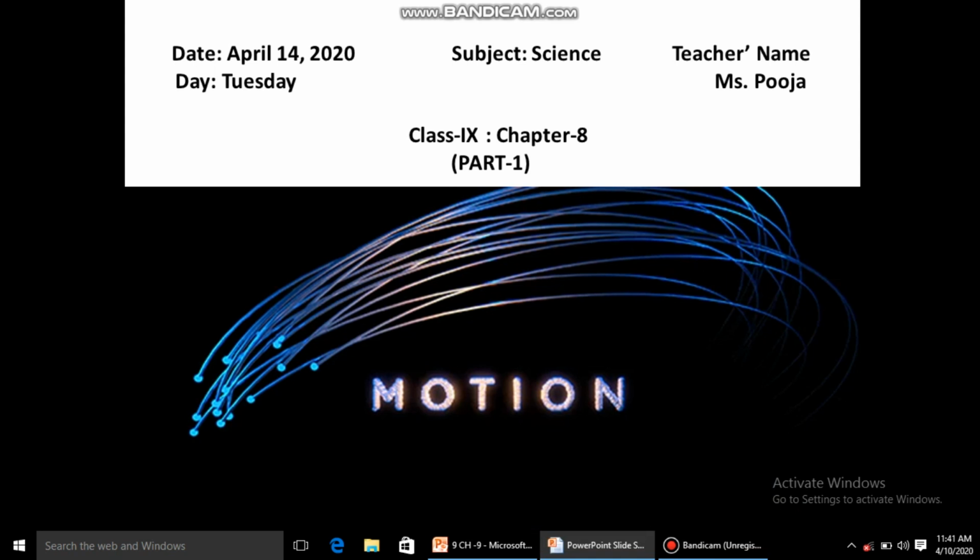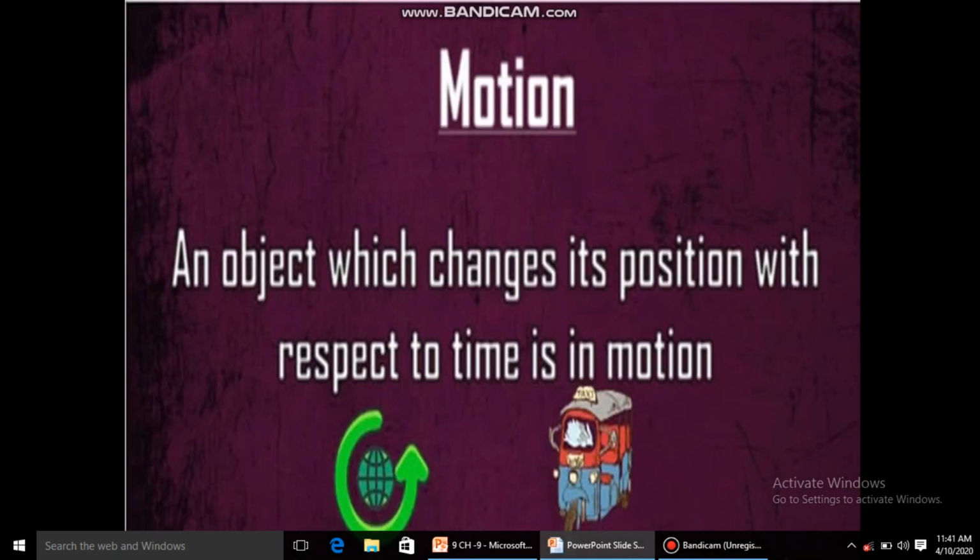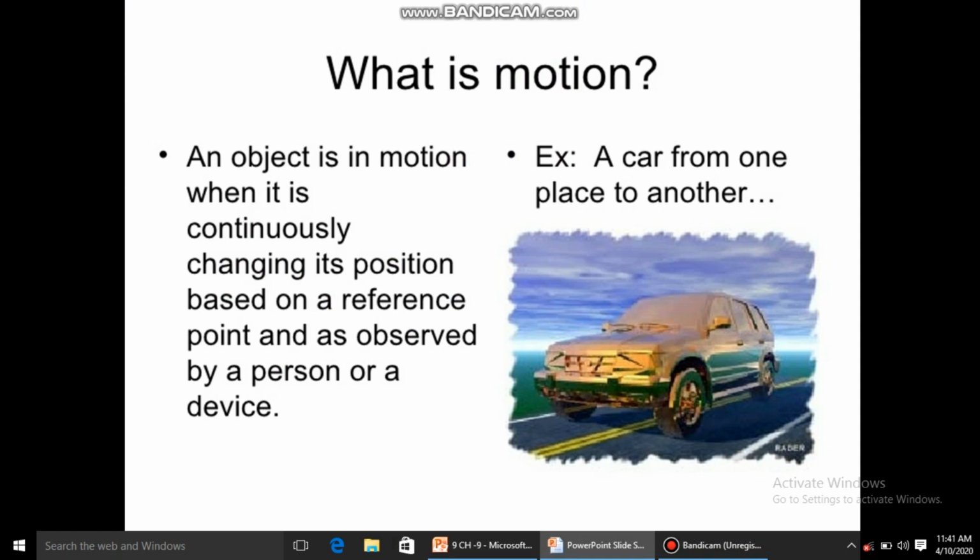Today is April 14, and in this session, the topic of our discussion is chapter 8, that is motion. So, students, the very first question that comes to our mind is what is motion? Basically, when an object changes its position with respect to time, it is said to be in motion. Let's take an example of a moving car. When a car starts moving from one position and travels to reach the final position, at that time the car is said to be in motion.